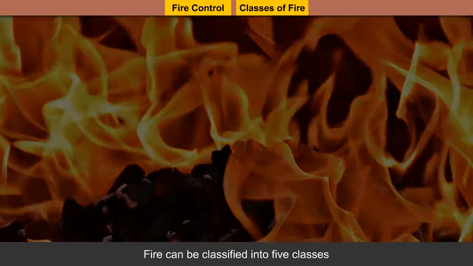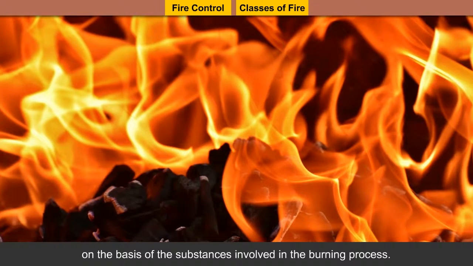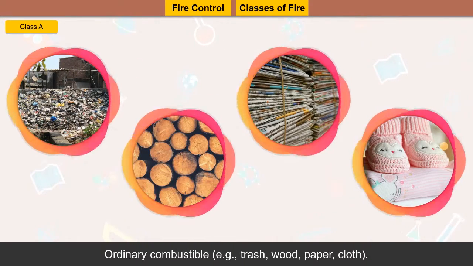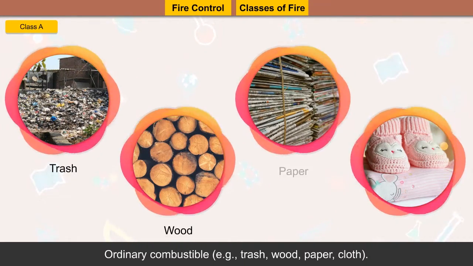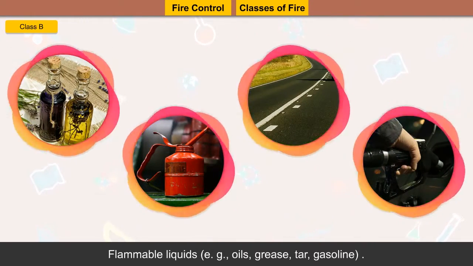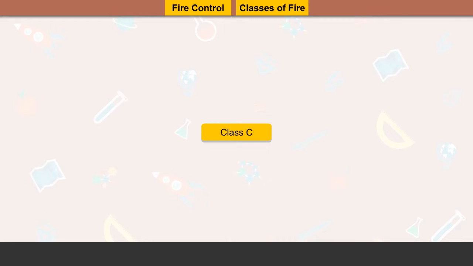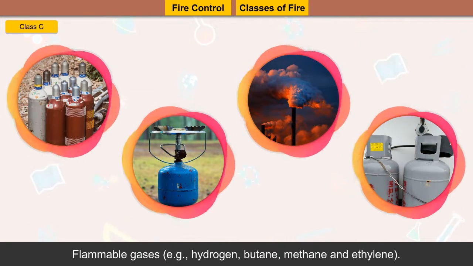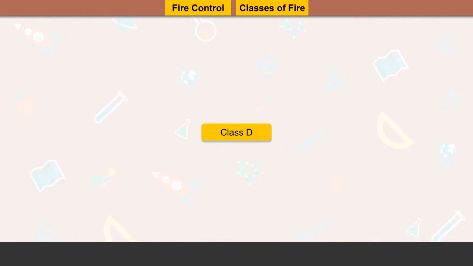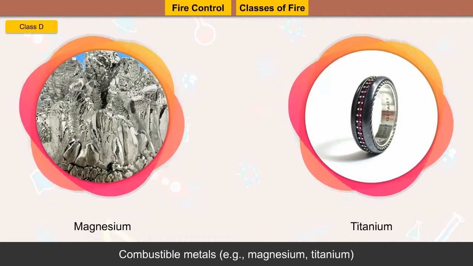Classes of fire. Fire can be classified into 5 classes on the basis of the substances involved in the burning process. Class A, ordinary combustible. Example, trash, wood, paper, cloth. Class B, flammable liquids. Example, oils, grease, tar, gasoline. Class C, flammable gases. Example, hydrogen, butane, methane and ethylene. Class D, combustible metals. Example, magnesium, titanium.